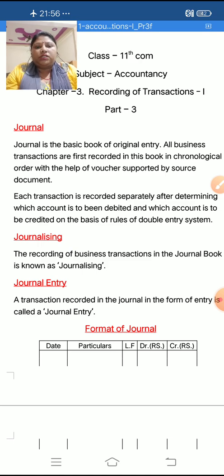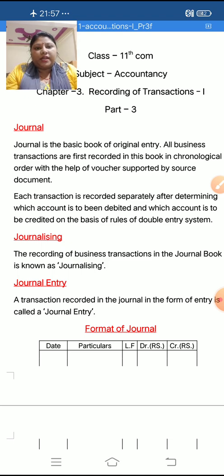Now, journal. What is a journal? Journal is the basic book of original entry. It means it is the book of account in which we have to record all the business transactions with the help of voucher. Voucher is a written document supported by source document, and it is prepared by the accountant.